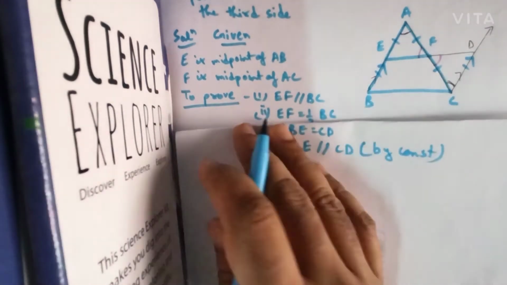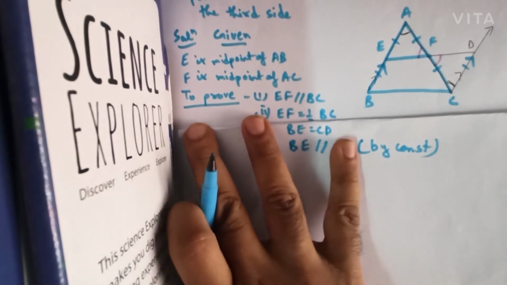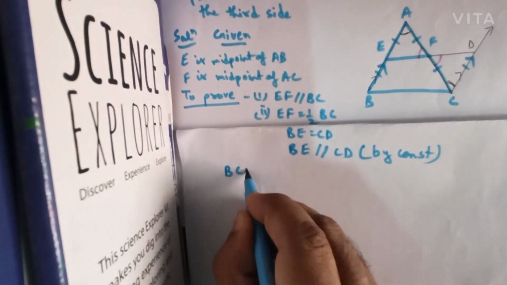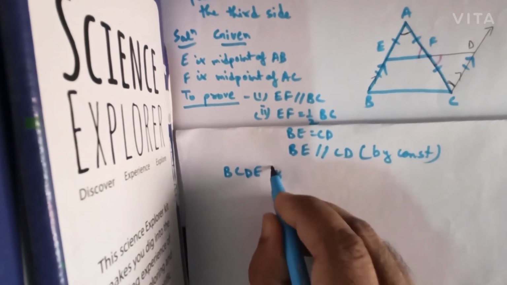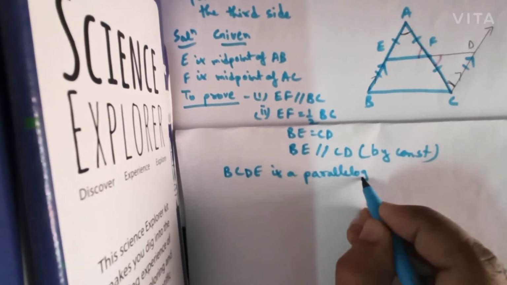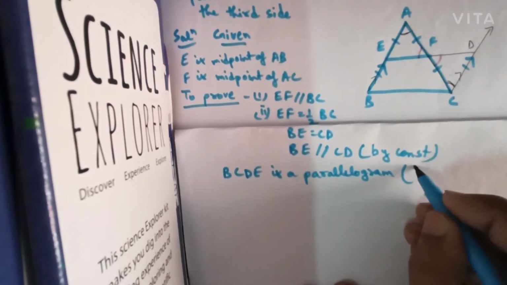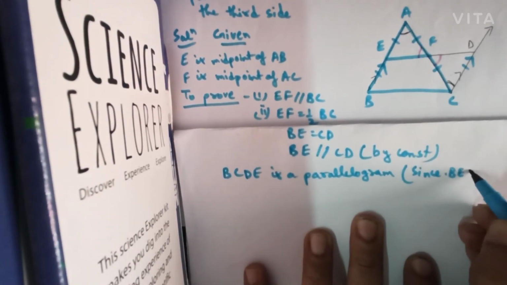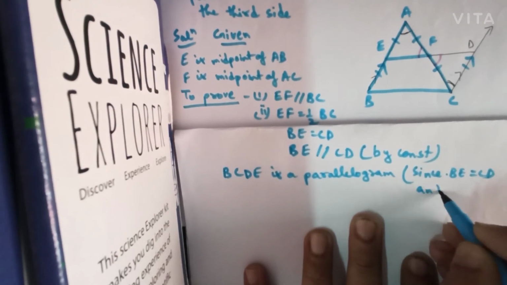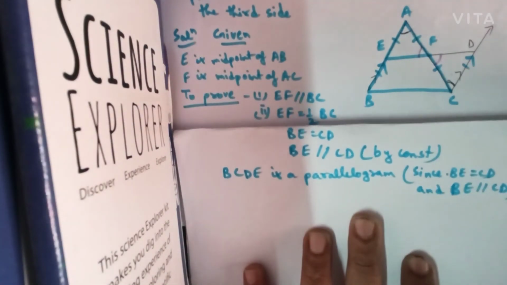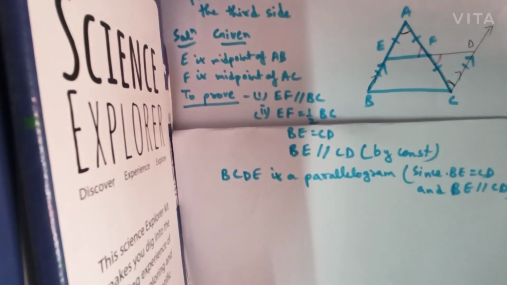Therefore, we can say that quadrilateral BCDE is a parallelogram. Why? Since BE is equal to CD and BE is parallel to CD. One pair of opposite side is parallel and equal. Therefore, the given quadrilateral is a parallelogram.